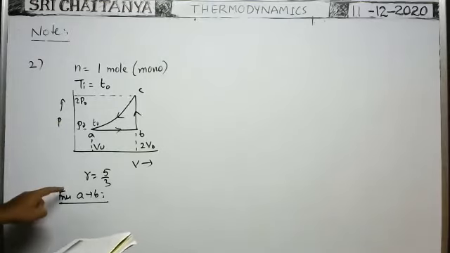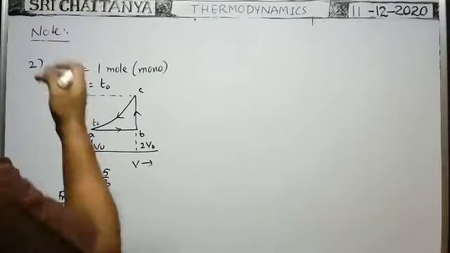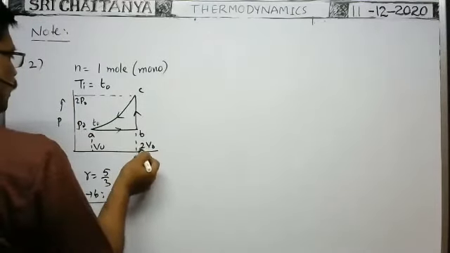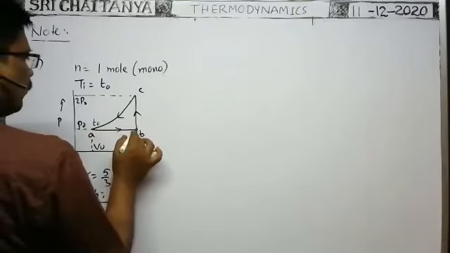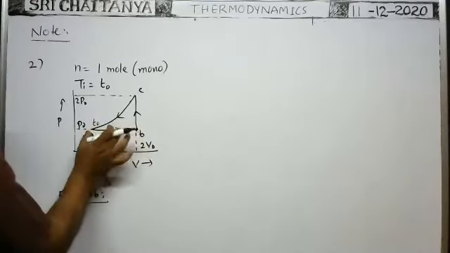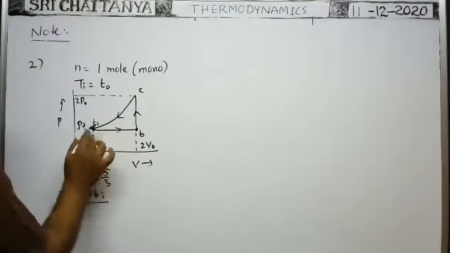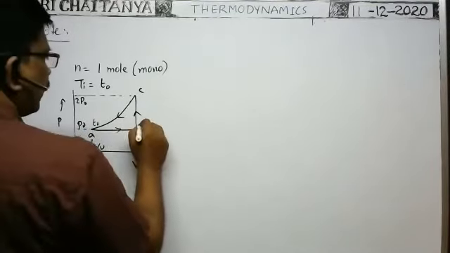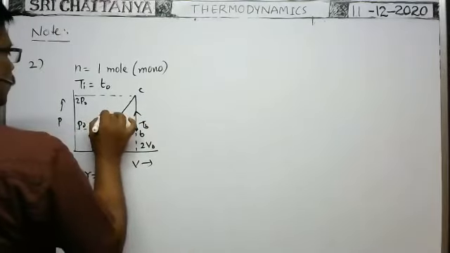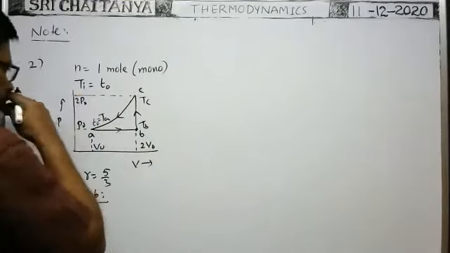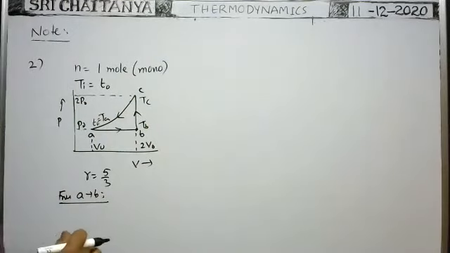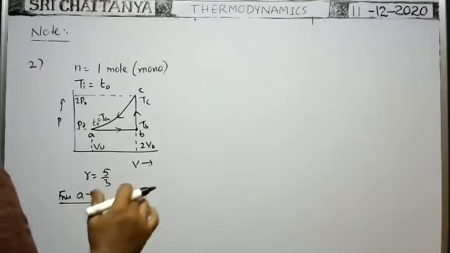Okay, from A to B process, the pressure and volume at A and B are known, and the temperature at A is known. So we can find the temperature at B. If you know the temperature, the change in internal energy when the state changes from A to B can be calculated. Let the temperature at this point be TB, at this point TA, and at this point TC. Our aim is to find the temperature at each point, and then we can find the change in internal energy.